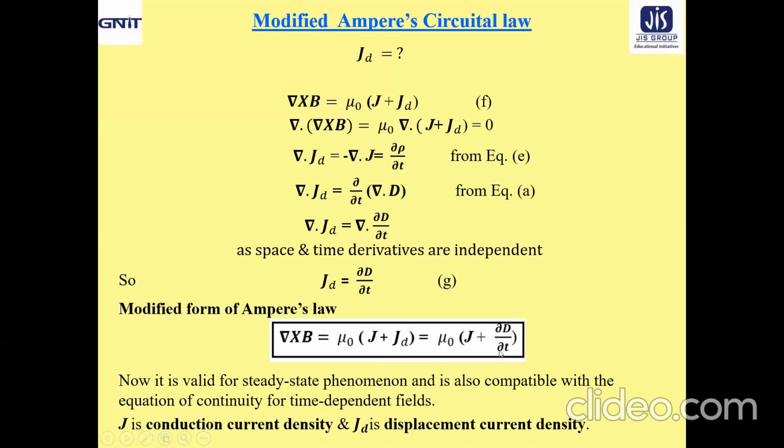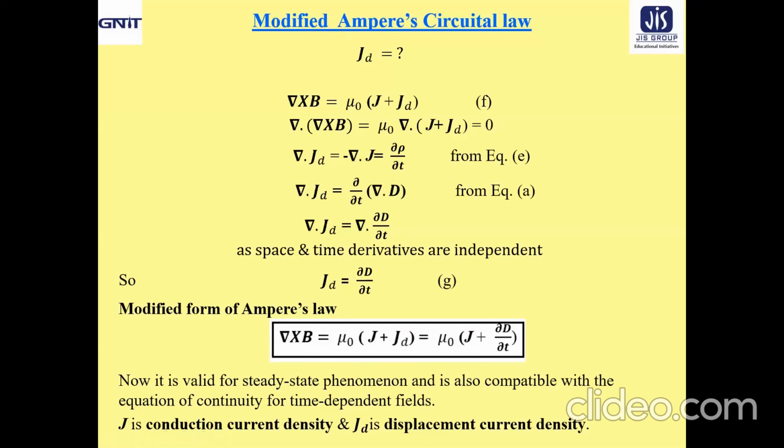The time rate of variation of electric field is nothing but the displacement current density, which can also produce the magnetic field. So we get a second source of magnetic field in addition to conduction current density, where the time rate of variation of electric field is identified as one of the sources of magnetic field.